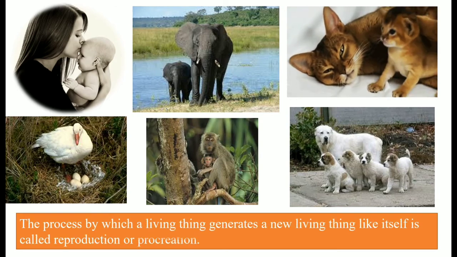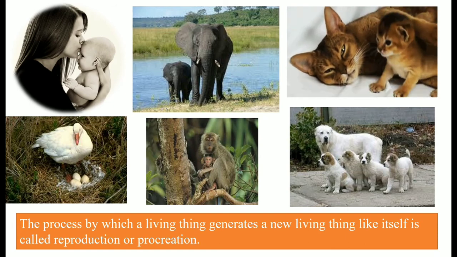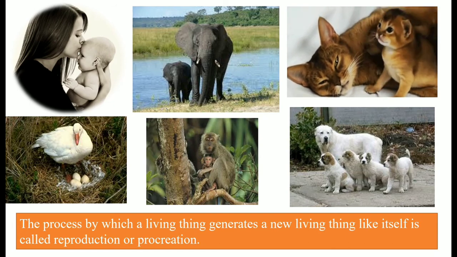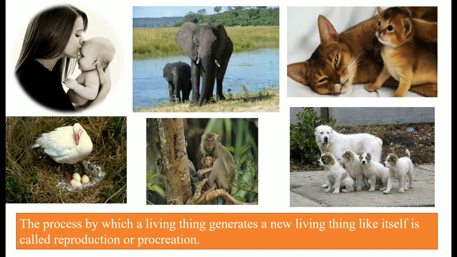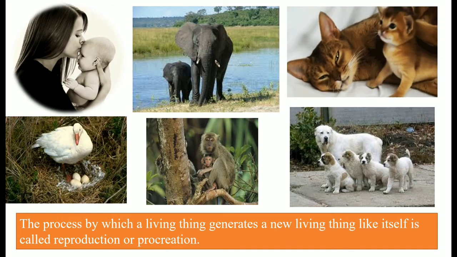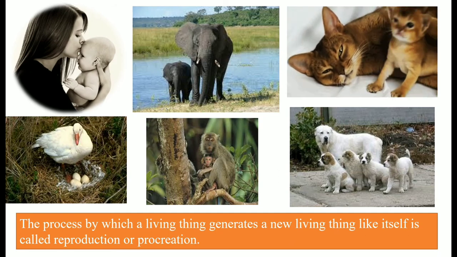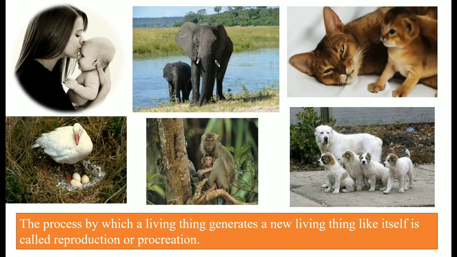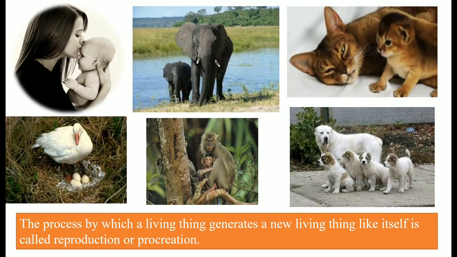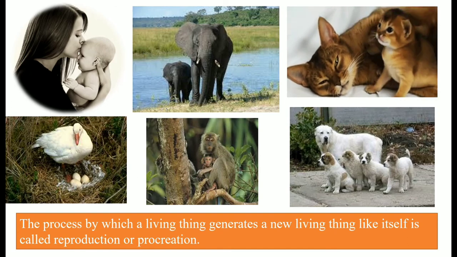So the process by which living things generate a new living thing like itself is called reproduction or procreation. Very simple.